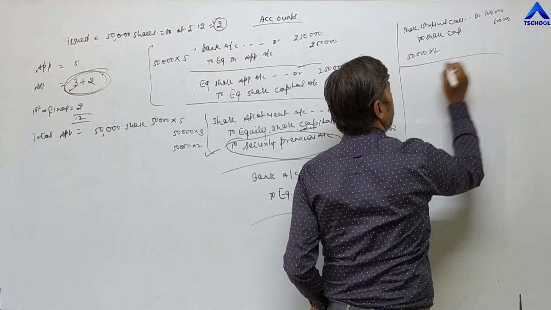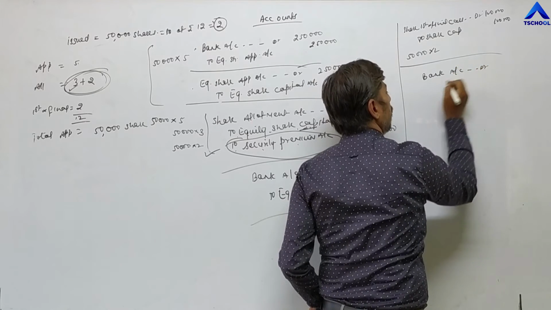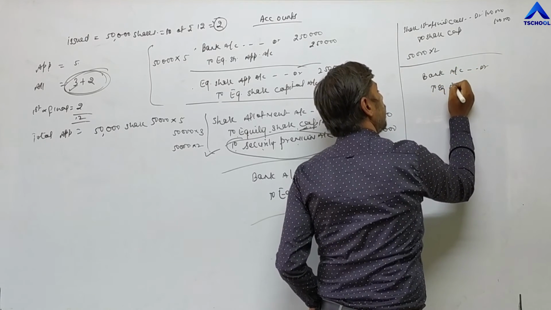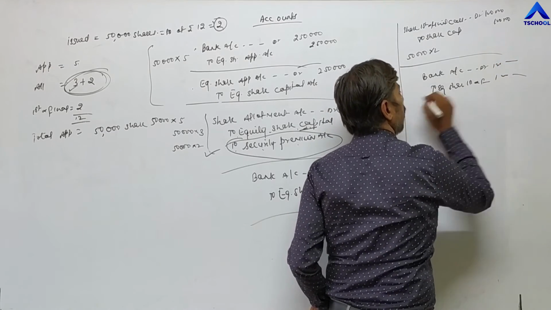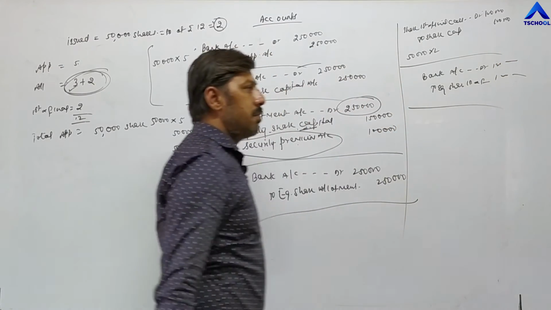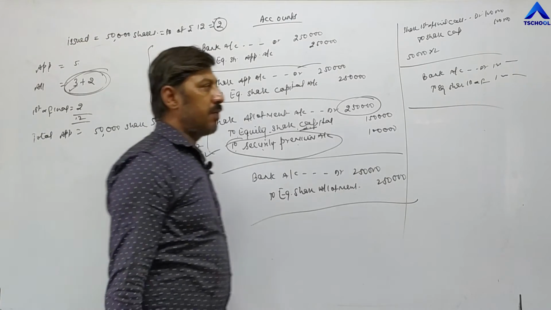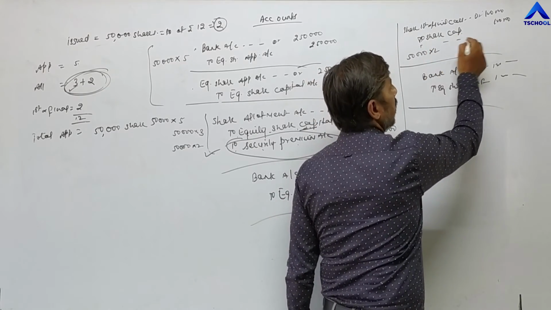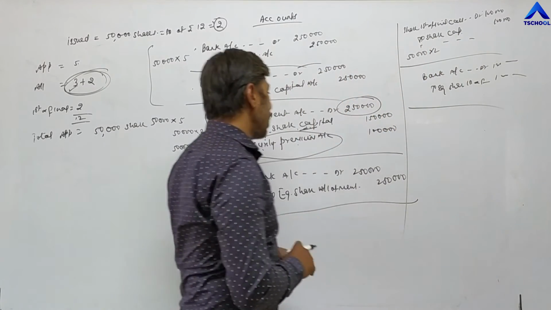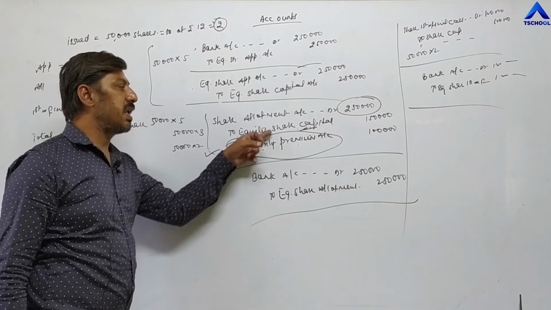And the last entry is when the company receives money on the first call: bank account debit to equity share first and final call. Same 1 lakh rupees, 1 lakh rupees. If premium is demanded by the company at the time of the first call, then where do we have to show the 2 rupees, the premium rupees? To share capital, to security premium. So wherever security premium is given, we have to show it on the credit side in the first entry where we are writing capital.